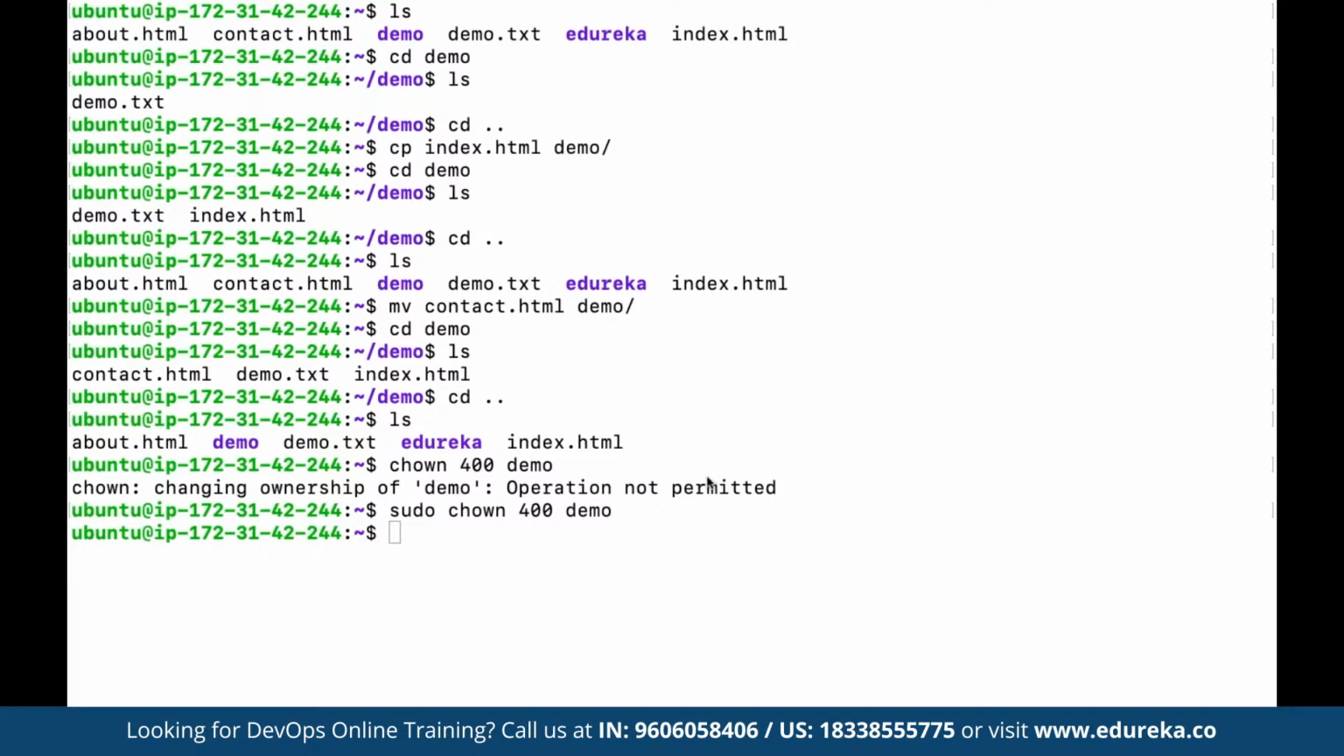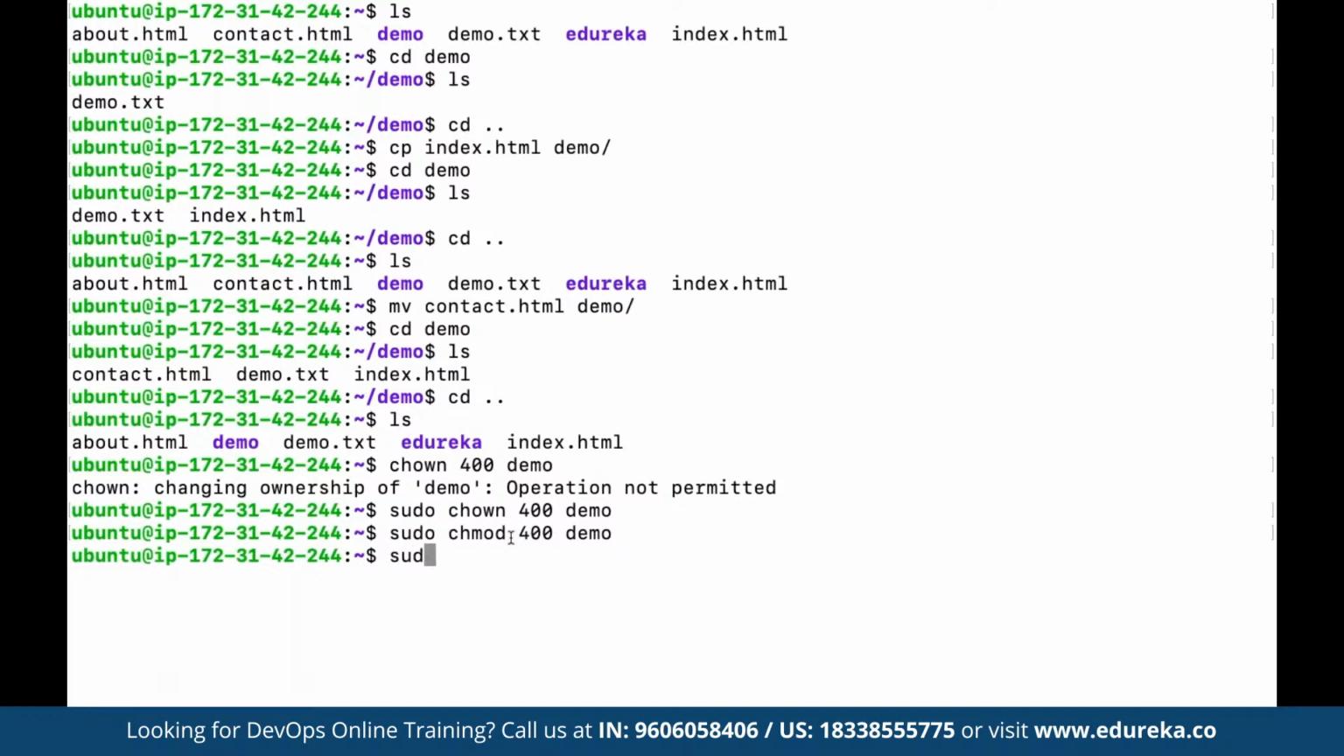So chown is basically about the owners. For example, suppose here we define the username as 400. Suppose we want to change the permission of this user. Here we have to make use of chmod. We can define chmod, and suppose we define 400 for the given folder as demo. So what we have done using chmod is change the permission.